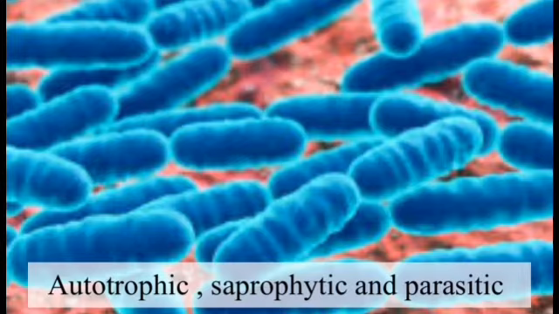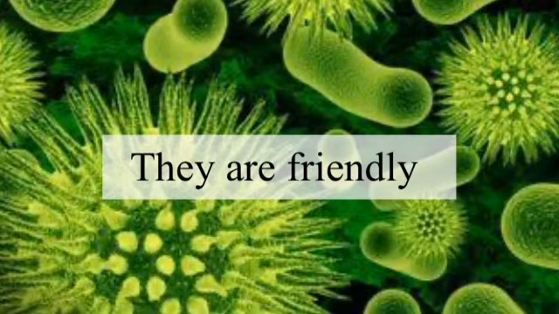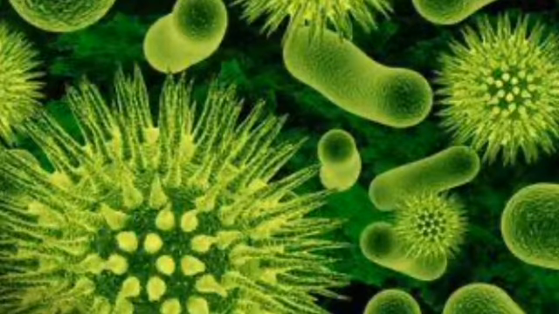They can make their own food, they can derive it from dead material, and they can live in or on a body. They are very friendly with us. Some bacteria, some fungi or algae are friendly to us and they make useful substances for us. Pickles are one of those useful substances. There are many other characteristics of microorganisms.